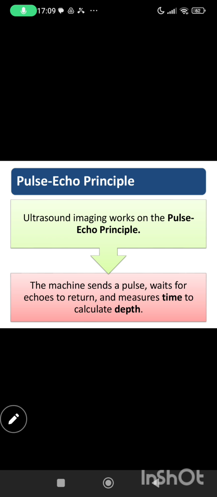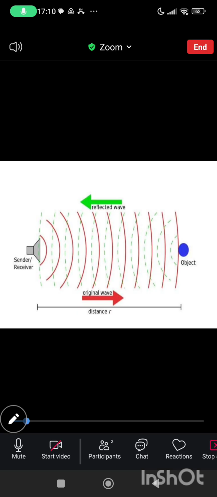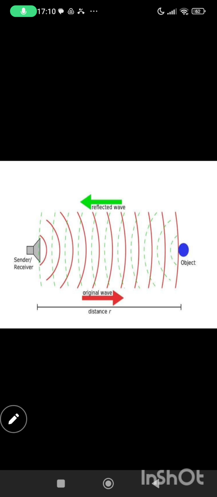The longer it takes, the deeper the structure. The shorter it takes, the more superficial the structure. So in ultrasound, the basis of imaging is the pulse echo principle.